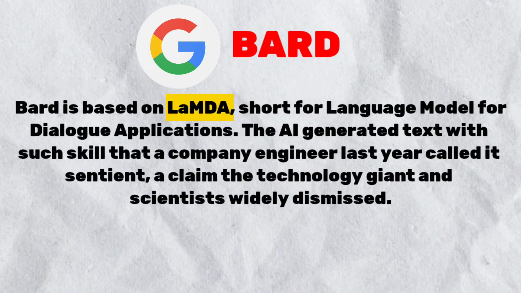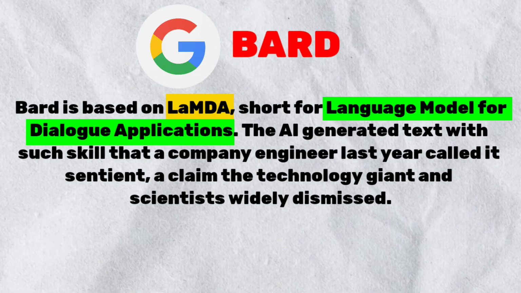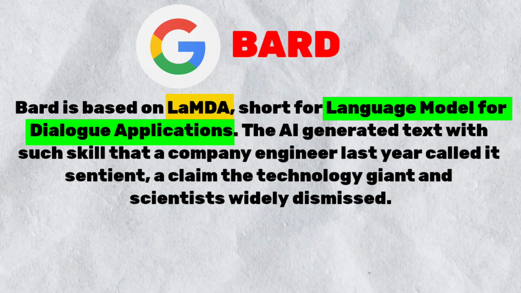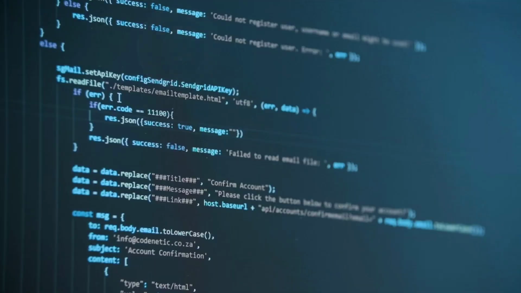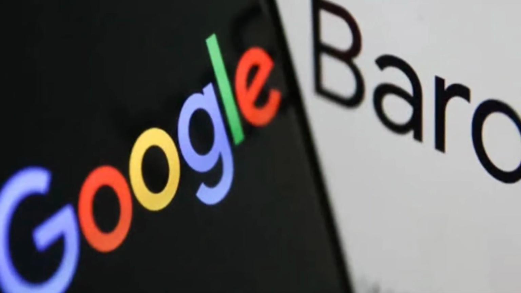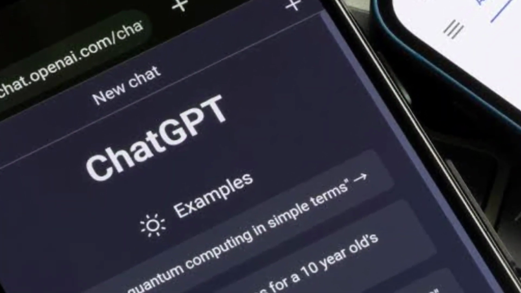So next is Google Bard. Google Bard is based on LaMDA, short for Language Model for Dialogue Applications. The AI generated text with such skill that a company engineer last year called it sentient, a claim that the technology giant and scientists widely dismissed. Bard draws in information from the internet while ChatGPT has access to data until 2021.